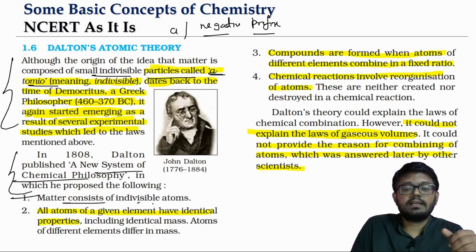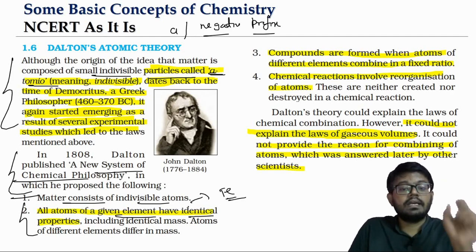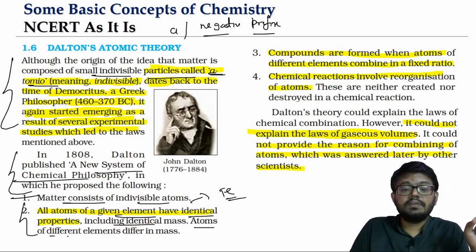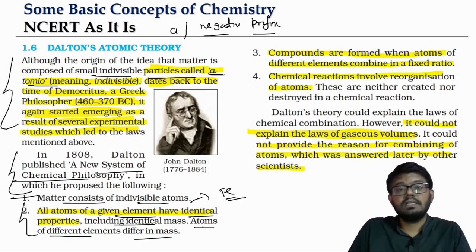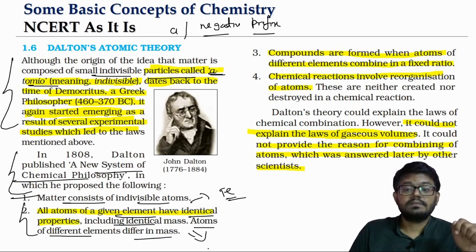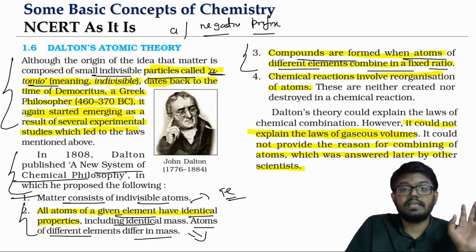As per him, matter consists of the smallest particles called atoms. Atoms of a given element, like all atoms of iron, will have identical properties, identical mass, and identical sizes. Atoms of different elements will have different mass, different sizes, and different properties. We'll see what the problem with this will be. And he talked about how compounds get formed. Compounds are formed when atoms of different elements combine in a fixed ratio.